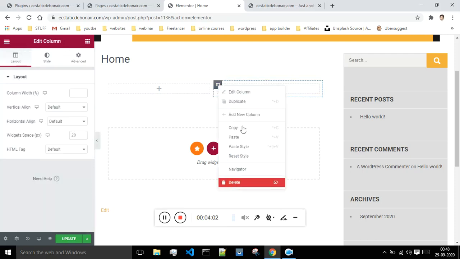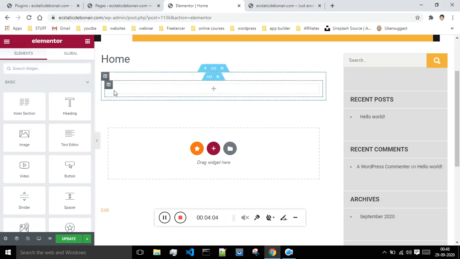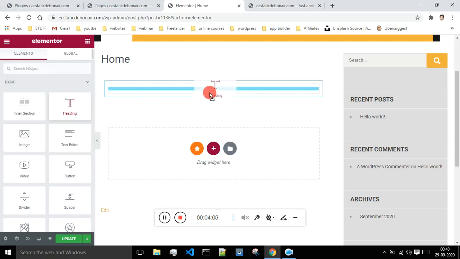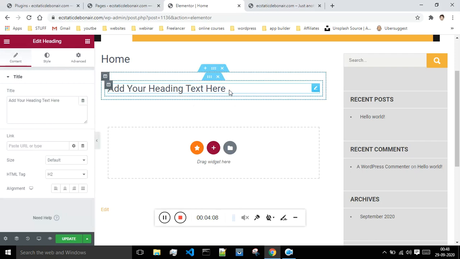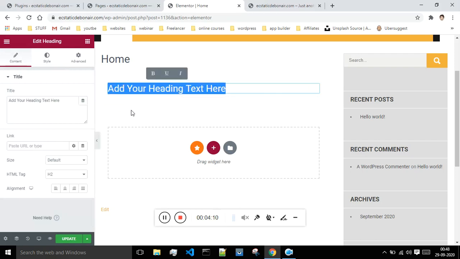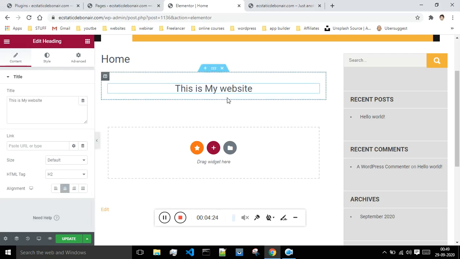I will say delete, because I want only one column over here. I will drag and drop one header, and I will say this is my website. Okay, so I'm just showing you guys for the tutorial purpose, and if I want to align this at the center, I will click on this and it will be getting aligned at the center.